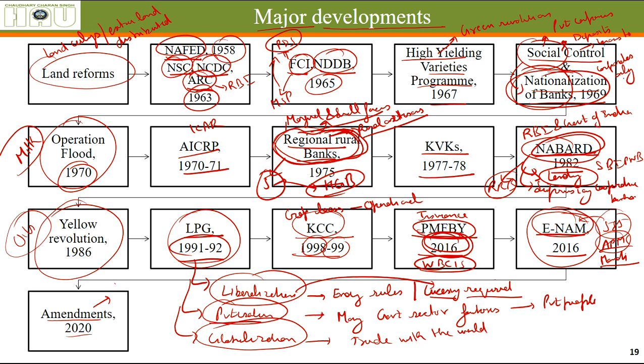There are three amendments that were made. First one is on contract farming, which makes different laws related to contract farming. Second one is on farmers' agriculture agreement. I don't remember the actual name of this, but necessarily it means a farmer can sell anywhere they want in the country, which was already there under ENAM. So there is a lot of debate around it. Third one is on the Essential Commodities Act.